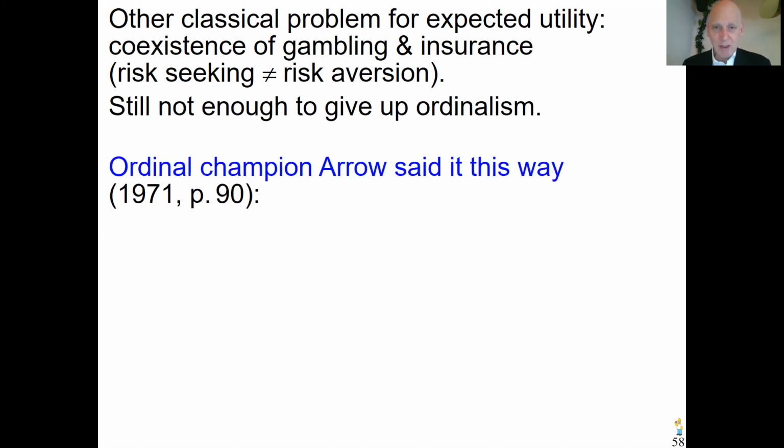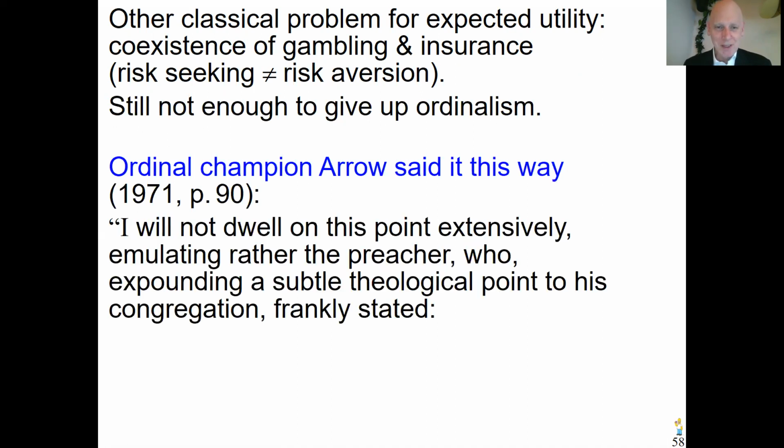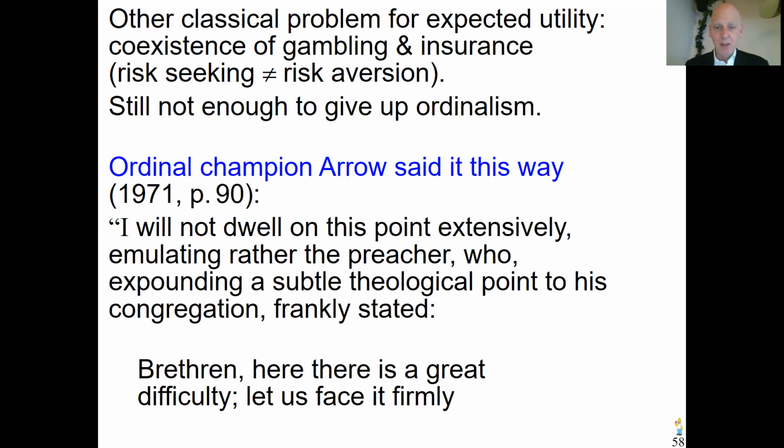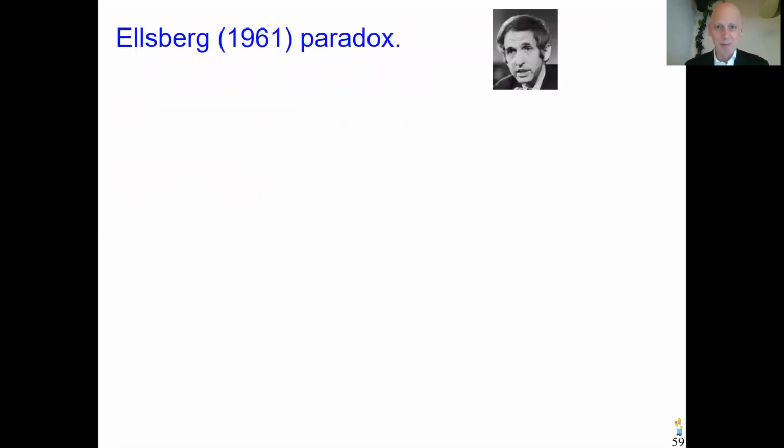But a few problems is not so much, every model has a few problems. For instance, Arrow, he wrote nicely about this situation, 1971, long ago. He said, I will not dwell on this point extensively, emulating rather the preacher who, expounding a subtle theological point to his congregation, frankly stated, brethren, here there is a great difficulty. Let us face it firmly and pass on. So you just have to go on with the best model that you know, and there are always problems. You have to be pragmatic in life.